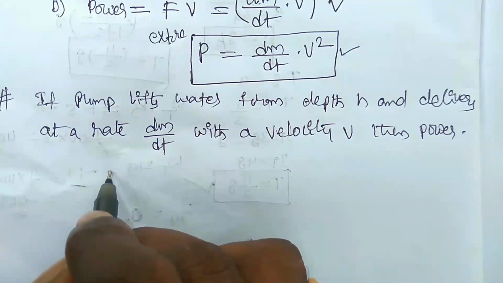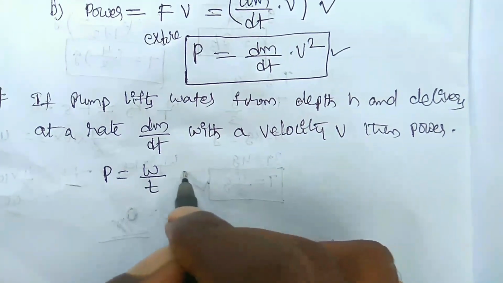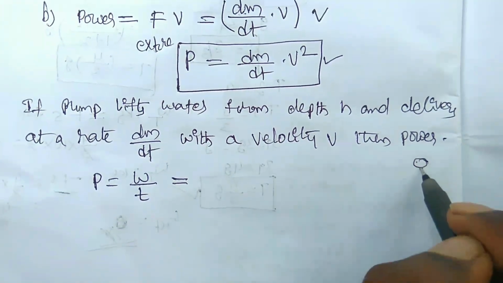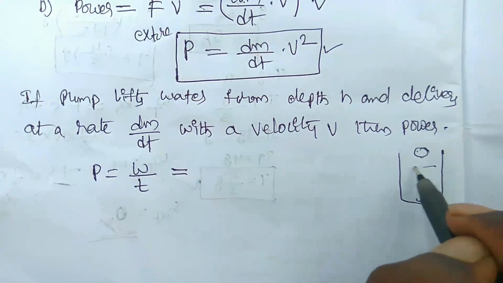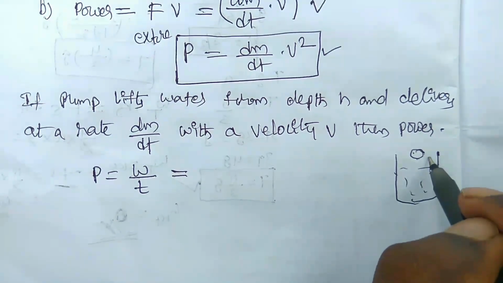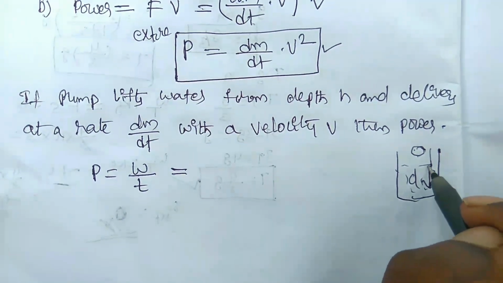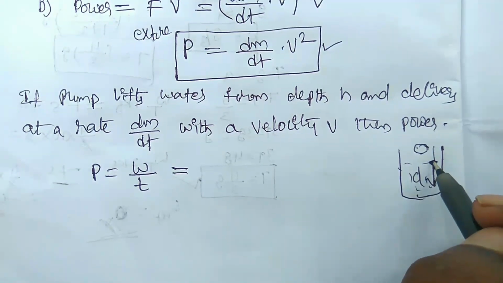Power is equal to work done by time. If for example there is a motor which lifts the water up from inside of a well, from some depth, it has the potential energy to lift it up to the surface of the earth.